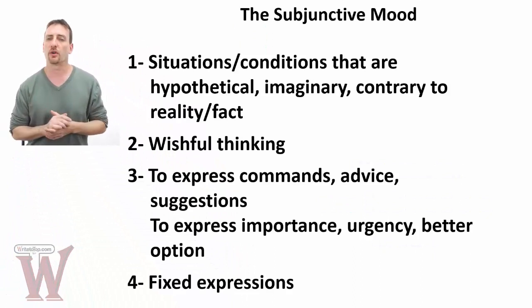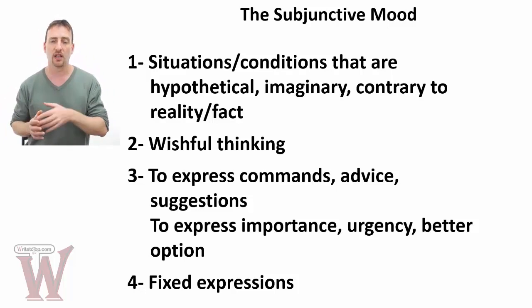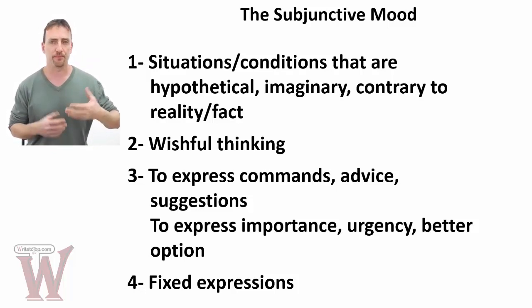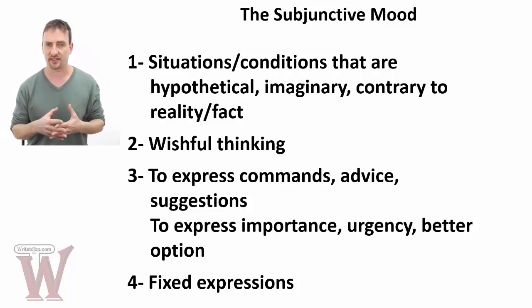Now, the thing you need to know about the subjunctive mood, we're going to look at 4 different ways of using it. One of them is pretty familiar to you. It's basically the if conditional, the unreal if conditional, but we're looking at a specific type of that conditional. We're also looking for wishful thinking, basically using the verb wish. We're going to look at how to express commands, give advice or suggestions, or how to express the importance or urgency of something. And we're going to look at a few fixed expressions that use the subjunctive mood.